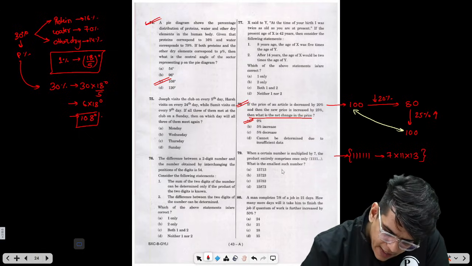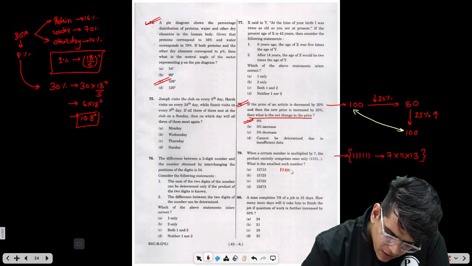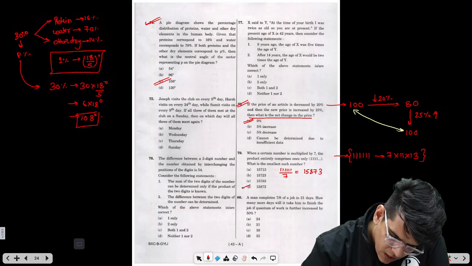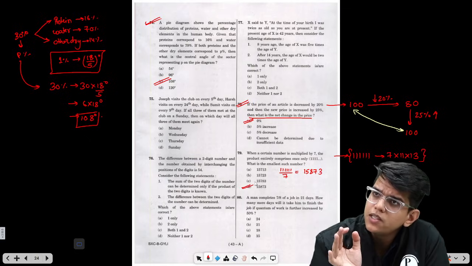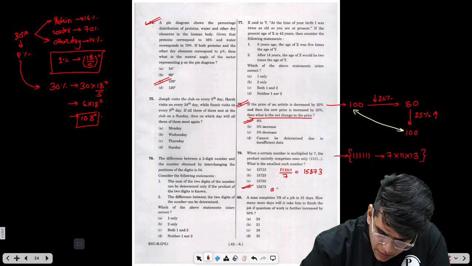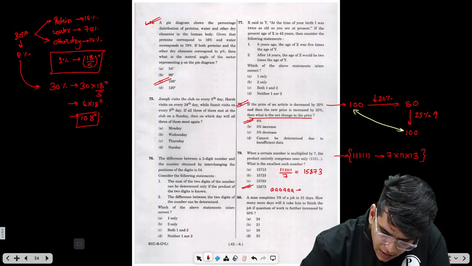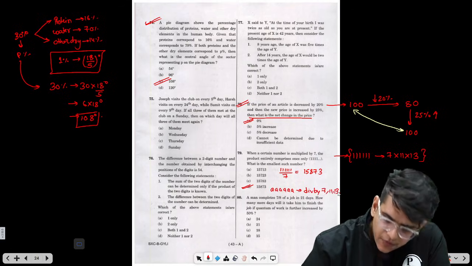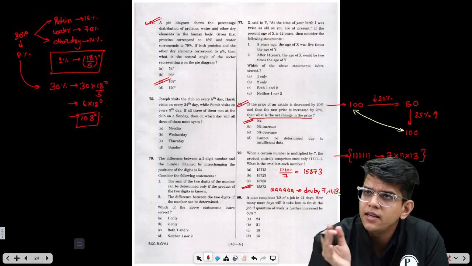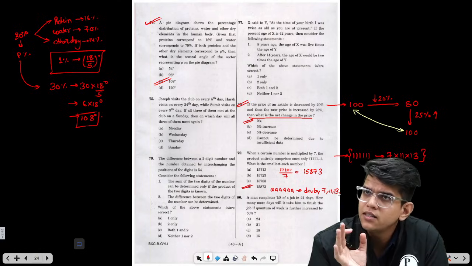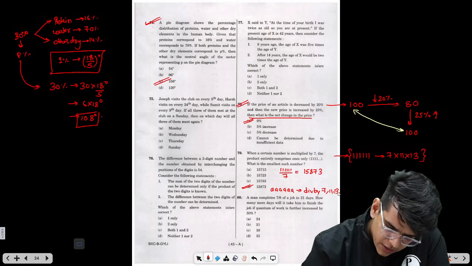So we need to find 111111 divided by 7. If you divide this, you will find that this is nothing but 15873. Now this is a memory based question where you need to remember all the numbers of the form AAA are divisible by 7, 11 and 13. For future questions also, you should remember that all the numbers of the form AAA are divisible by 7, 11 and 13. Right? So we can use that to solve this question.